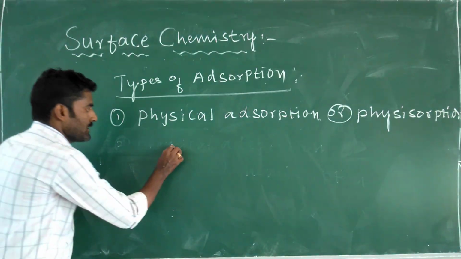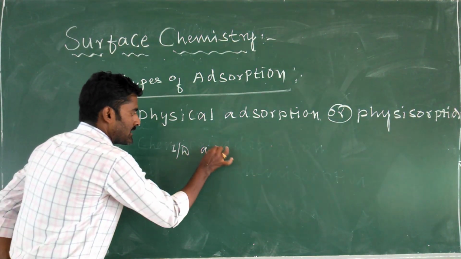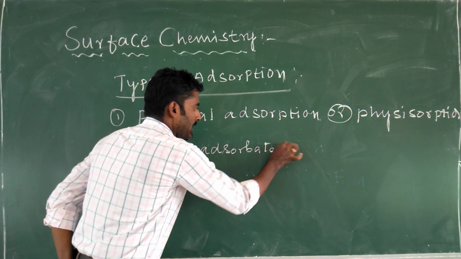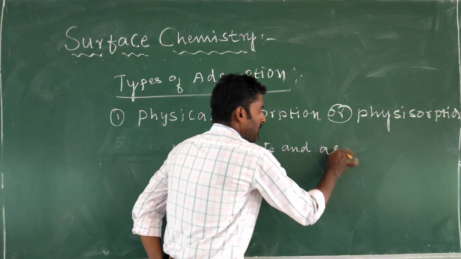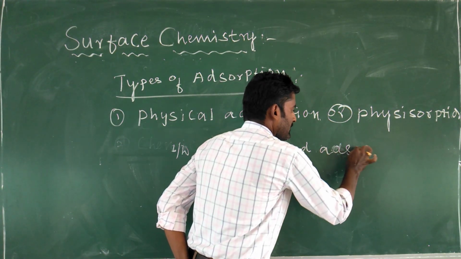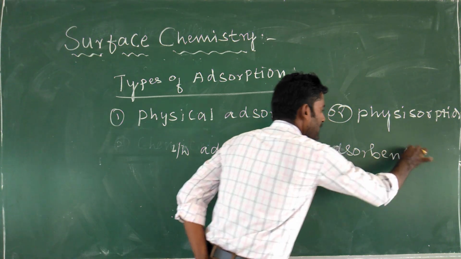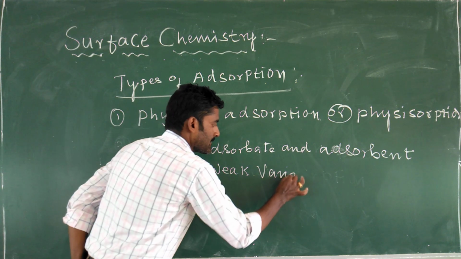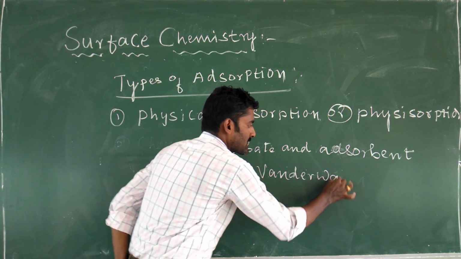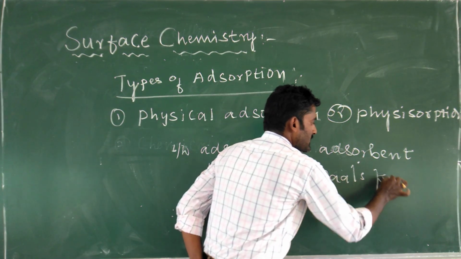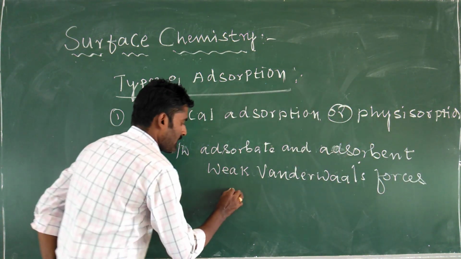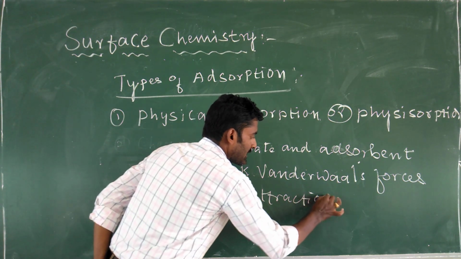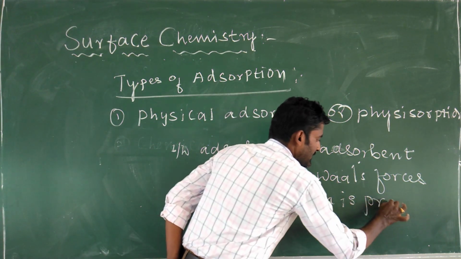So that means between adsorbate and adsorbent, weak van der Waals forces of attraction is present.